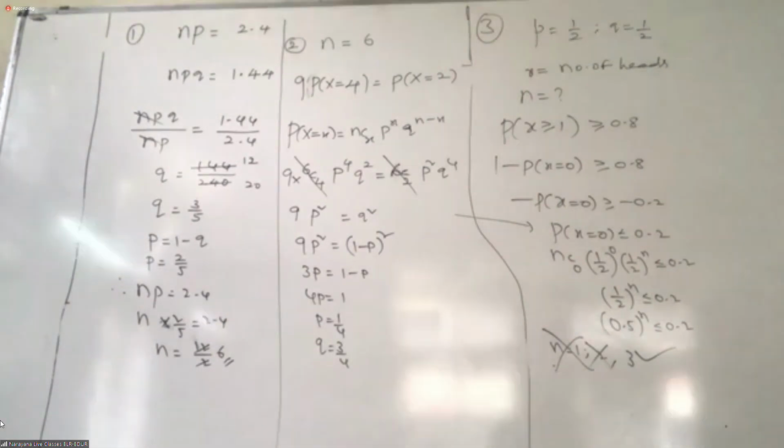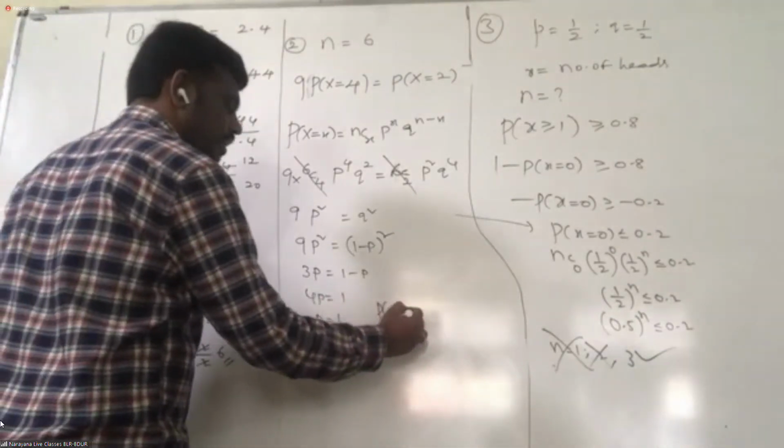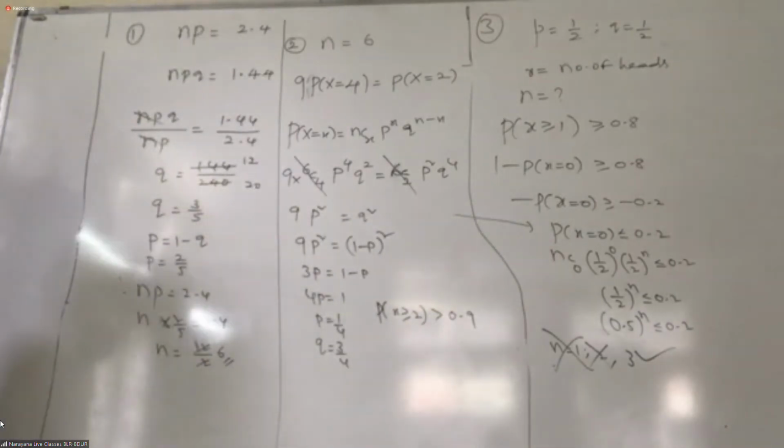See, the bridge gets destroyed with 2 or 3 hits. P of x greater than or equal to 2 is greater than 0.9. This is what is given in the question.